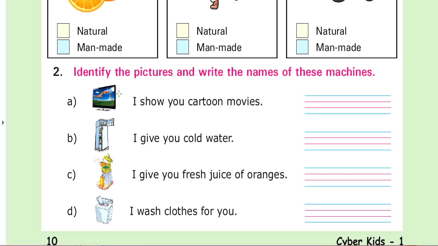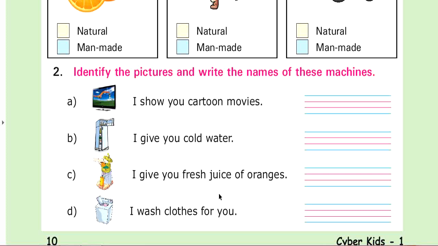See, what is this? This is a television. I show you cartoon movies. Where do you watch cartoon movies? On television. So you have to write here television or TV. You can write anything here. This is the picture of a refrigerator. I give you cold water. Who gives you cold water? Refrigerator. So you have to write here refrigerator.